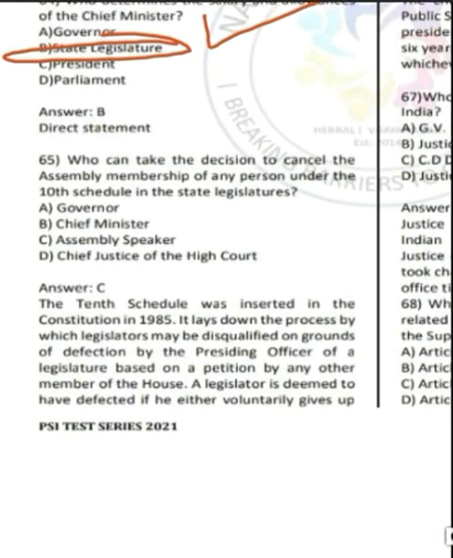So now let's move ahead to question number 65. It says, who can take the decision to cancel the assembly membership of any person under the 10th schedule in state legislature? It is speaking about anti-defection in state legislature. This power lies with the assembly speaker. This was also a case in Karnataka recently. So you must remember it.